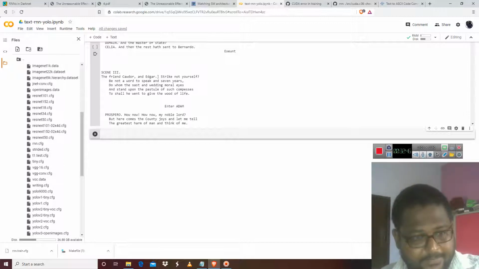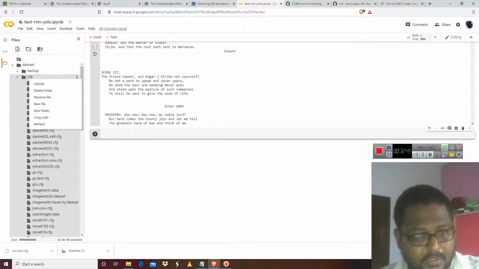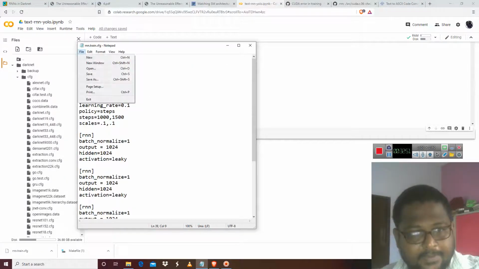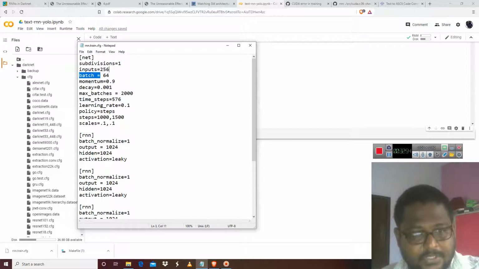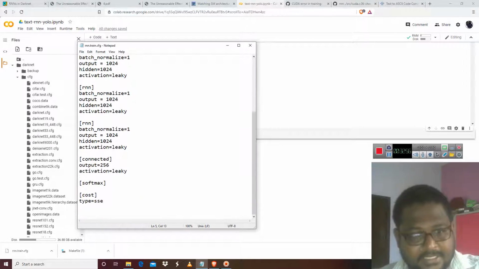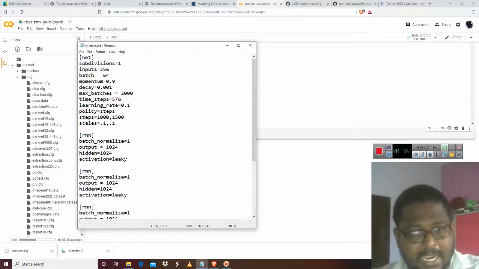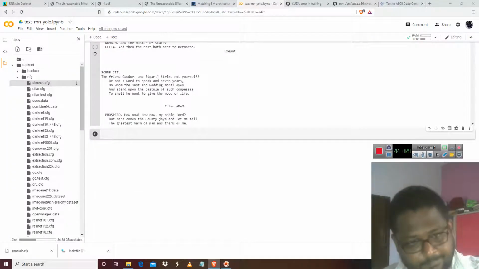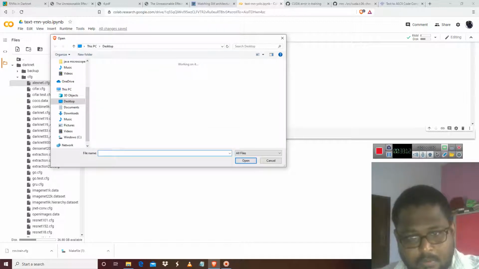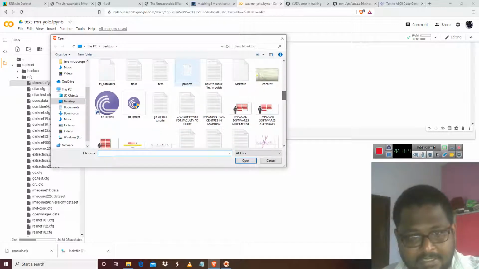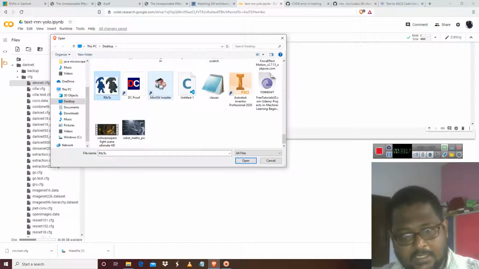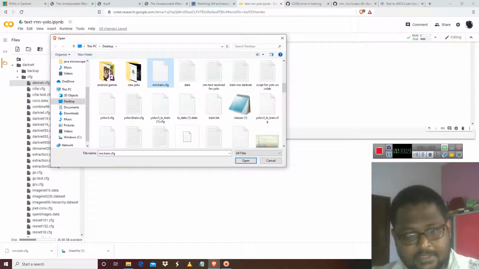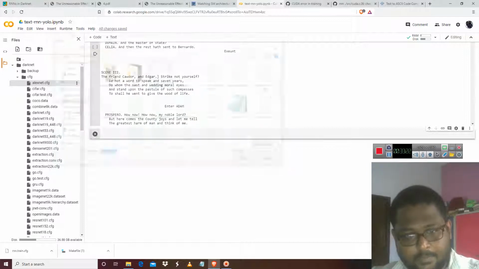RNN CFG train, and again you have to upload it. Before uploading, you just save it correctly. What have we changed? We have changed the batch to 64, and the rest of the things are the same. You have to just add cost as SSE type of cost function and all those things, and you just close it, get back to the CFG, upload it. So RNN CFG, just click it. Where is it? It's over here on the desktop. Upload it.